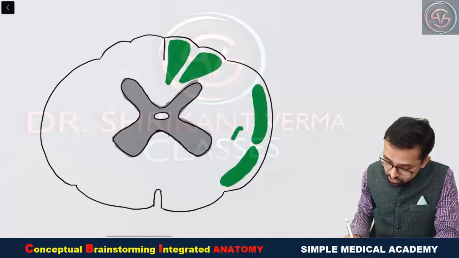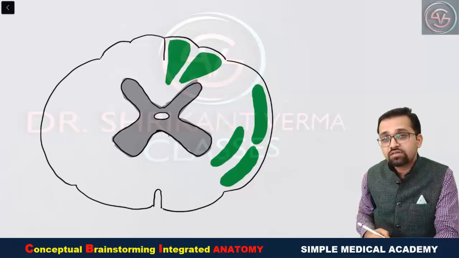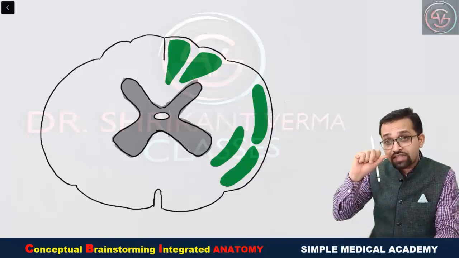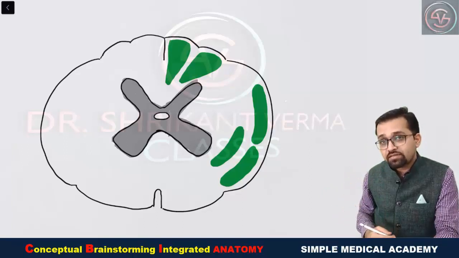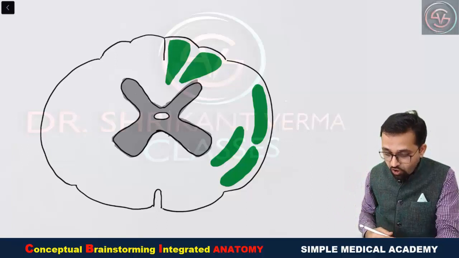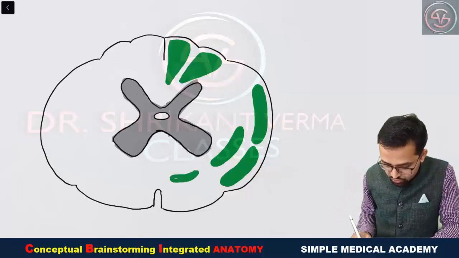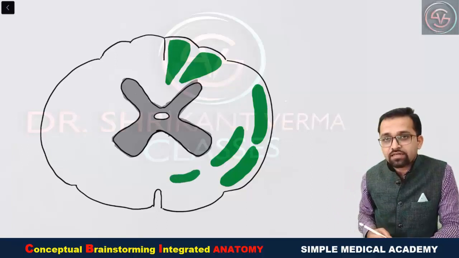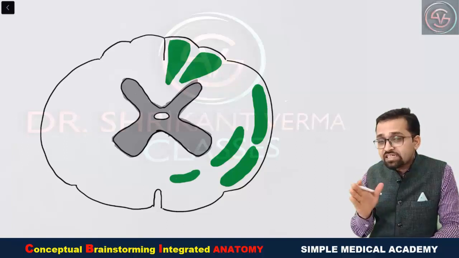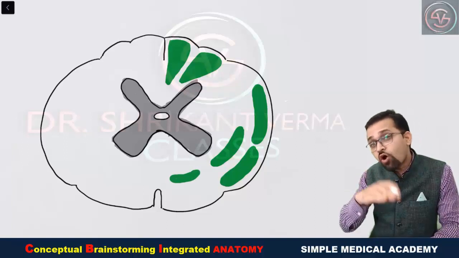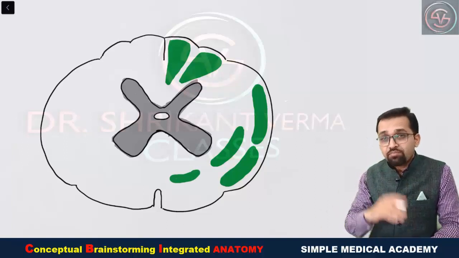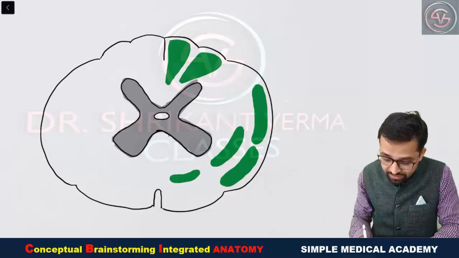Another tract is located on the lateral white column just medial to these tracts. This is known as the lateral spinothalamic tract. It runs from the spinal cord to the thalamus, that's why spinothalamic tract. Another tract is present on the anterior side, known as the anterior spinothalamic tract. So these are the ascending tracts. Remember, these are located on both the right and left sides, but here we are only showing one side.